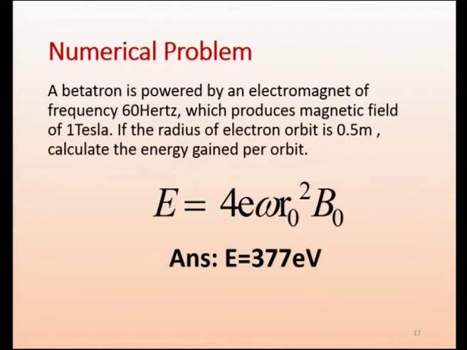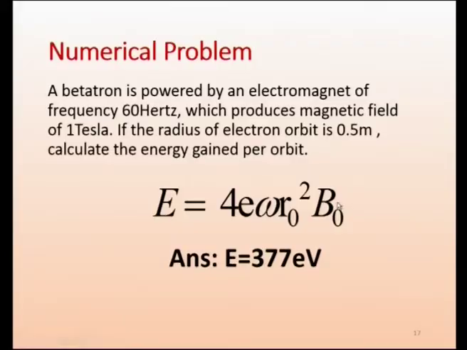We have got 1 meter or 1.5 meter. So, the size of the betatron will decide the radius of the electron orbit, and it will also depend on the magnetic field. So, you have to increase the frequency, increase the radius, and the magnetic field should be large. Then we get a good energy in one orbit.